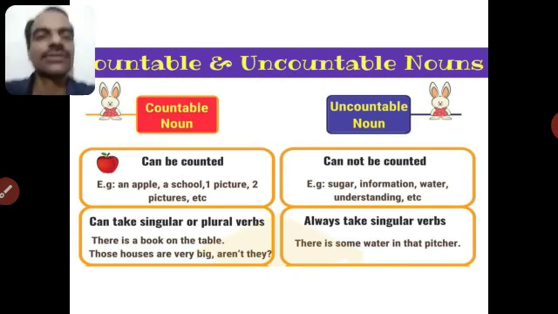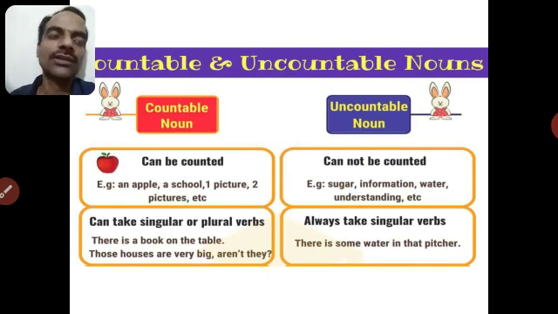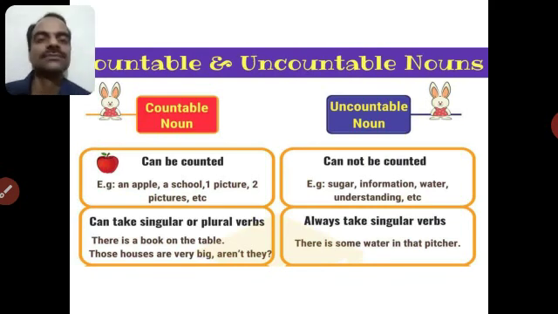So having understood that, now coming to countable and uncountable nouns. See, this applies only to common nouns, not for proper nouns. A common noun could be a countable noun or an uncountable noun. Countable nouns can be counted, uncountable nouns cannot be counted. See, apple. Can't we count apples? Yes, we can. If it is one apple, we say an apple. If we have 3 apples, then you say 3 apples. You can count them. So, apple is a countable noun.